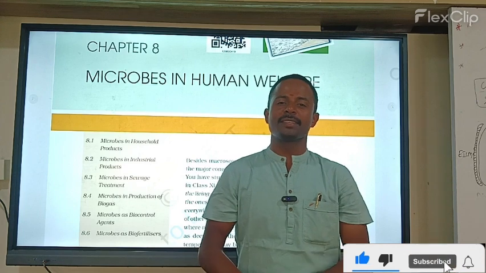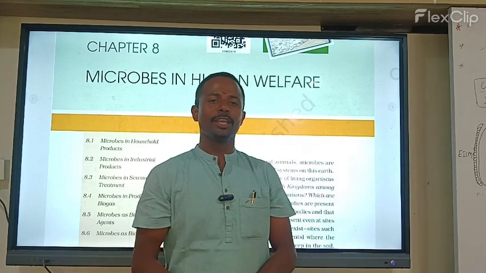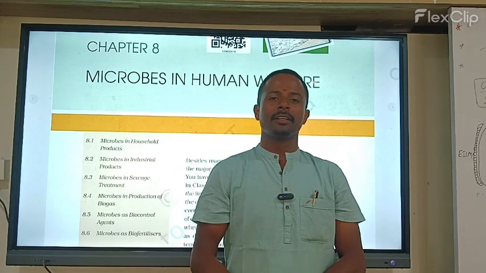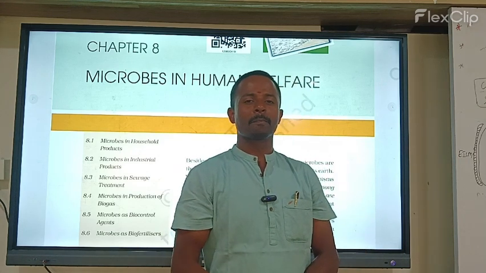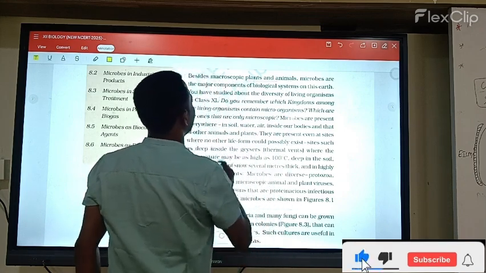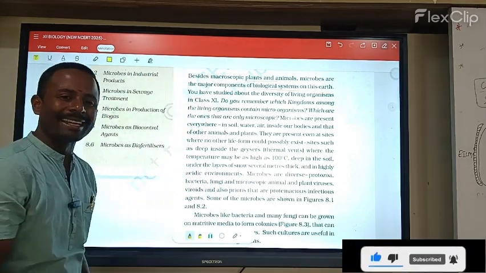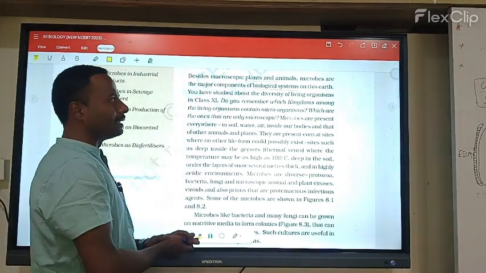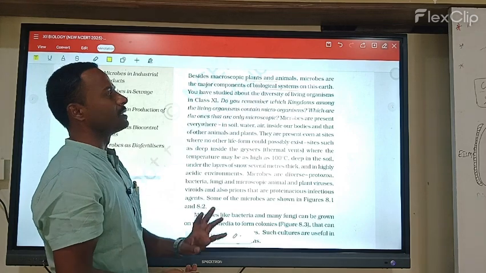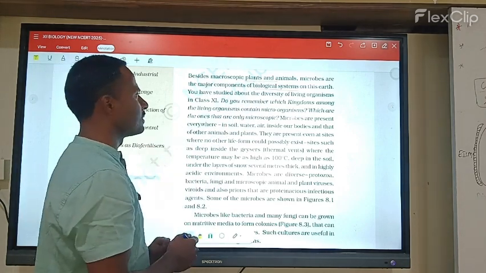For this section, we will discuss NCERT Class 12, the chapter Microbes in Human Welfare, Part 1. Along with microscopic plants and animals, microbes are major components of the biological system on this earth. So in the total earth, plants, animals and microbes are the major components of the biological system.